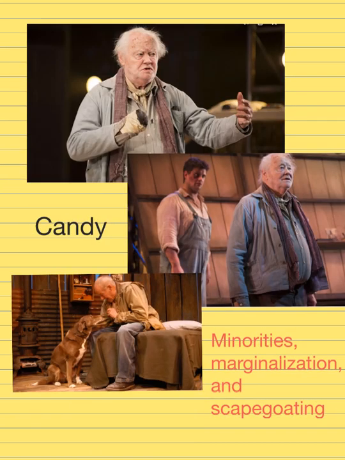Candy is one of the characters who's also marginalized. He's an older person. He is missing a hand, which he lost in an accident. And he works as this job called a swamper, so he's in charge of people who do odd jobs on the farm. The only reason he's on the farm, according to his perception and maybe a lot of others on the farm, is because of his boss's pity. His boss pities him. That's why he keeps him around.